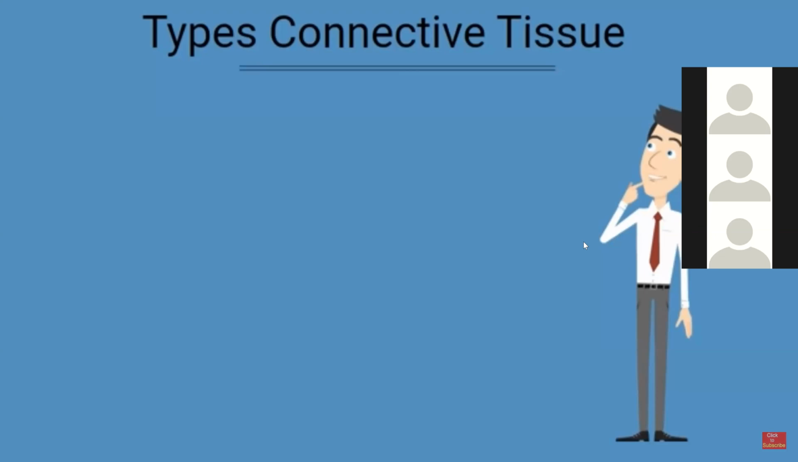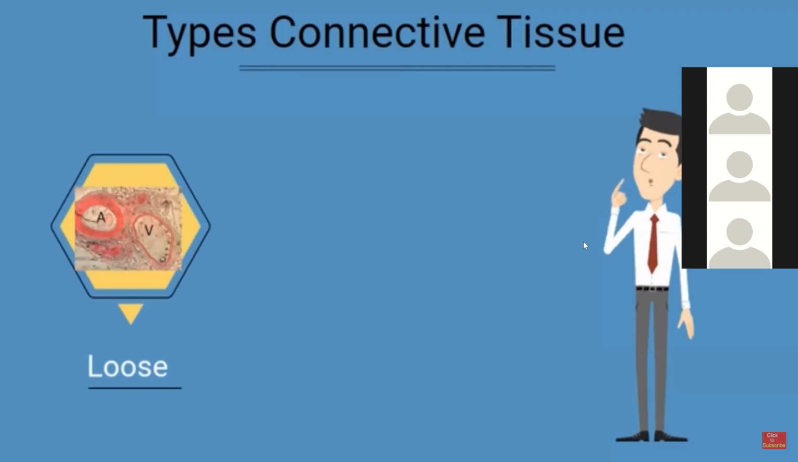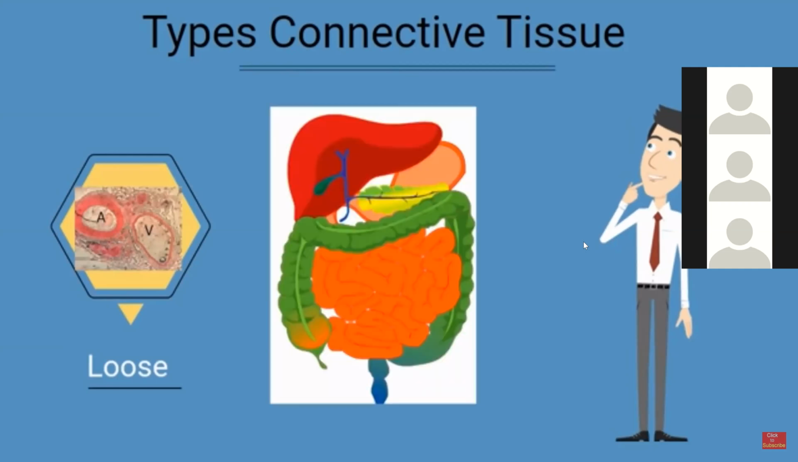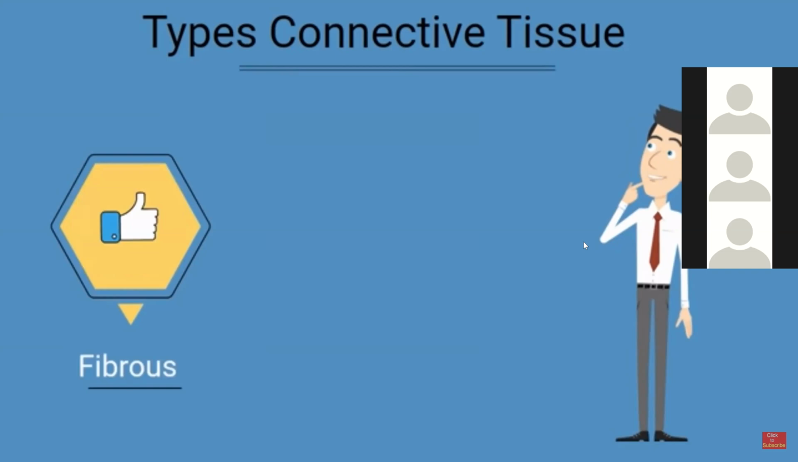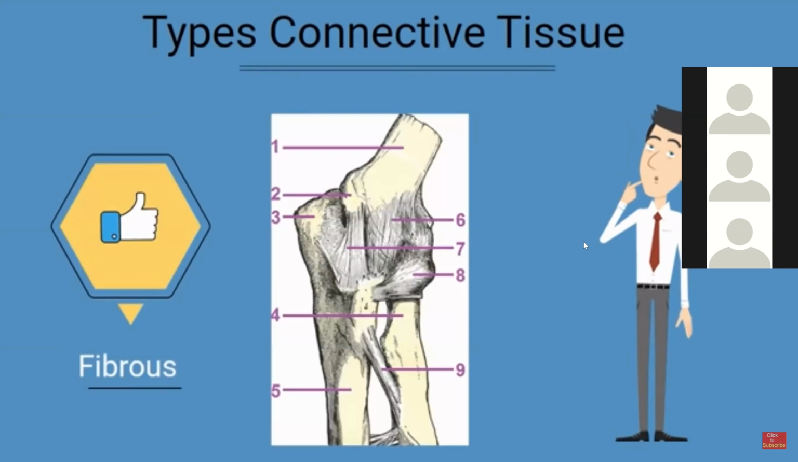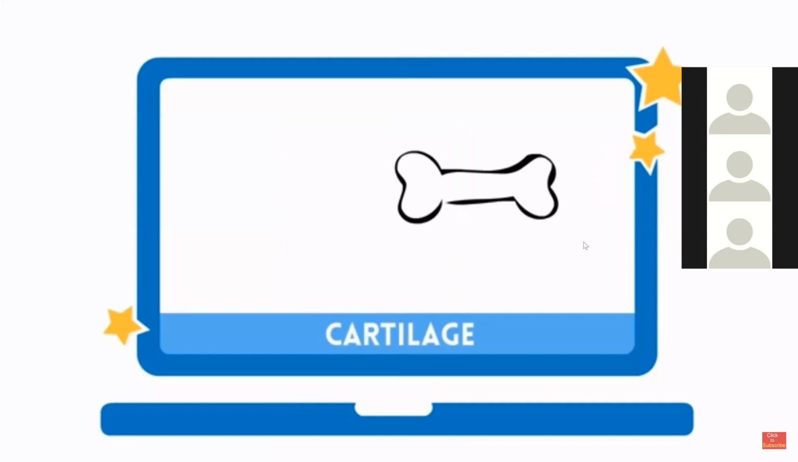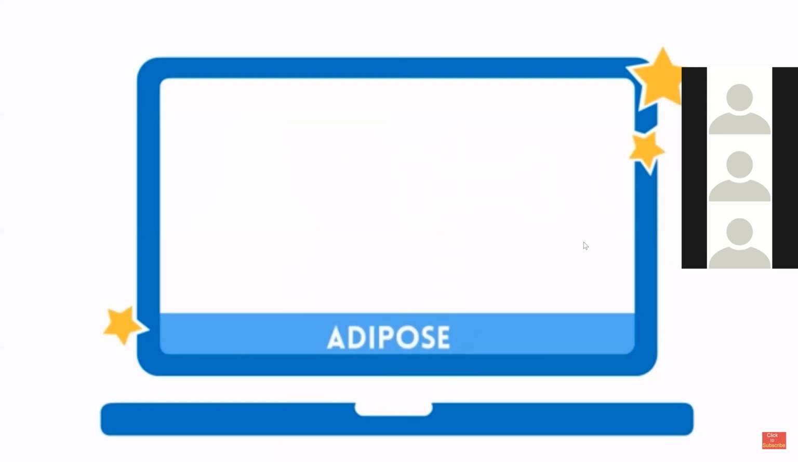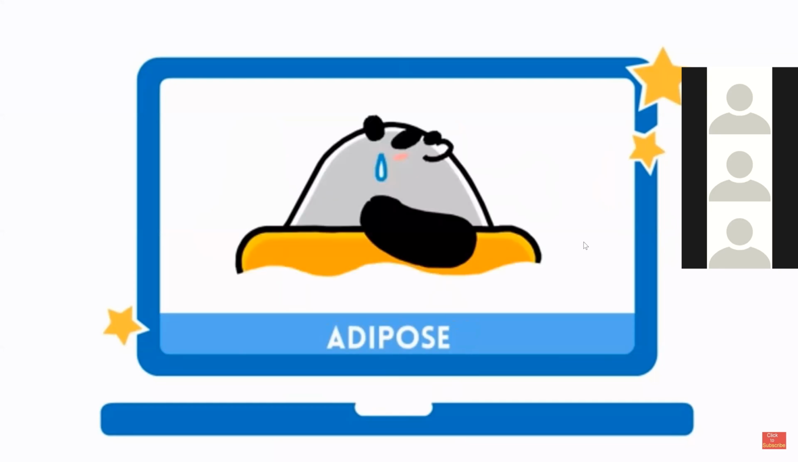First up is loose connective tissue. It is composed of collagen and elastic fibers. It is found in and around blood vessels and organs. Next, you have fibrous connective tissue. They have a large amount of collagen and few cells. They are found in tendons and ligaments. Cartilage is a connective tissue. It is found at the end of bones and in our nose and ears. Adipose connective tissue is body fat, and it is used for insulation and to help store energy.